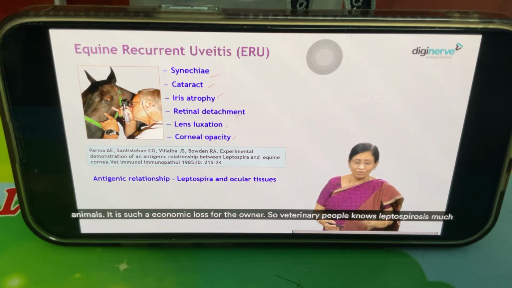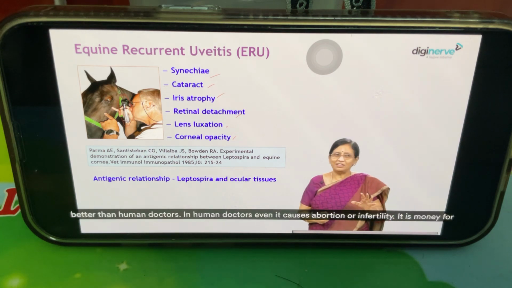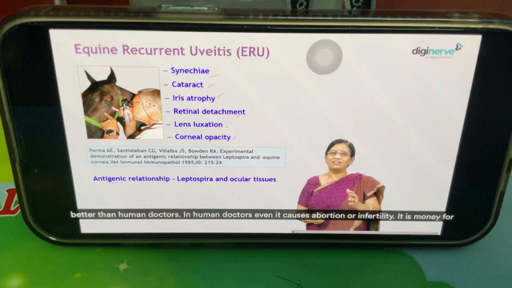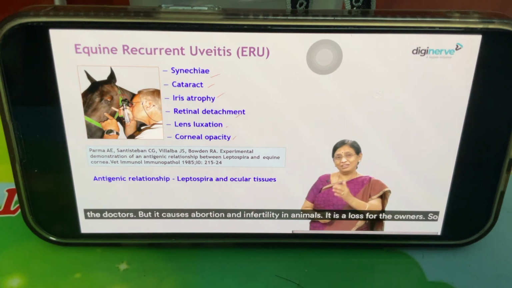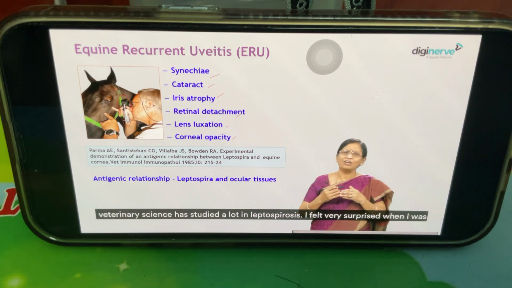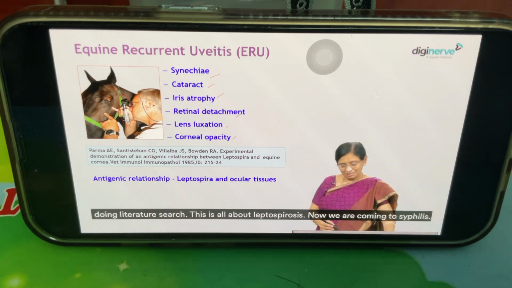So veterinary people know leptospirosis much, much better than human doctors. In human doctors, even if it causes abortion or infertility, it is money for the doctors. But when it causes abortion and infertility in animals, it's a loss for the owners. So veterinary science has studied leptospirosis a lot. I felt very surprised when I was doing the literature search. Okay, this is all about leptospirosis.